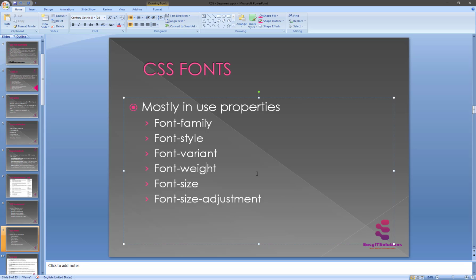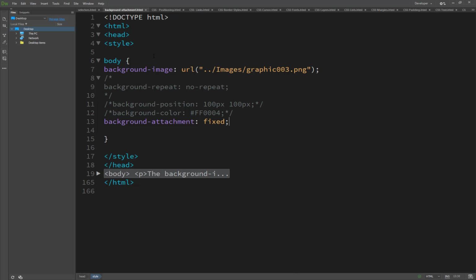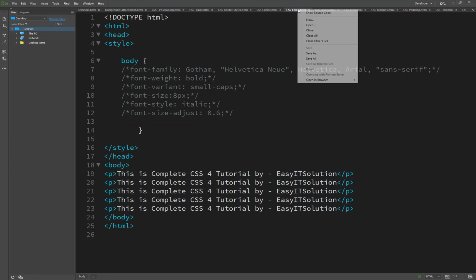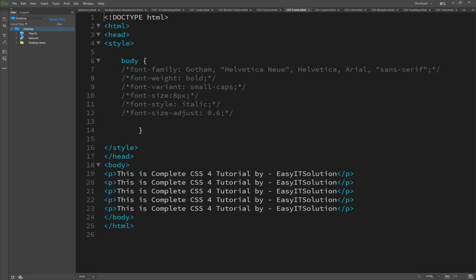So here we start our lecture. We have the CSS font example, and we click here to run in the Mozilla browser, and you will see there is a normal font set, the font family and the font face, and by default colors are used. Now one by one let's see the font family.